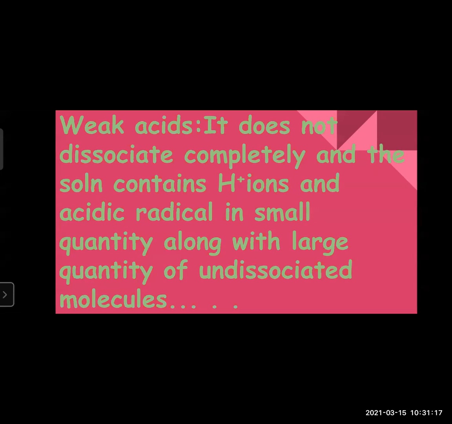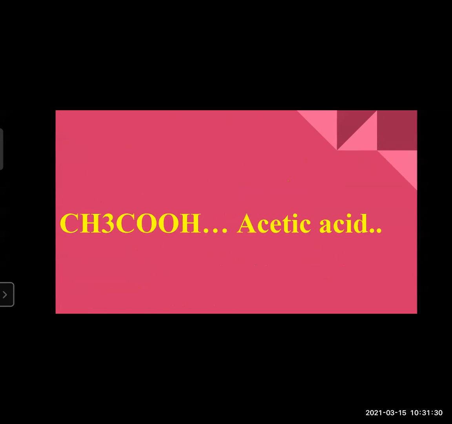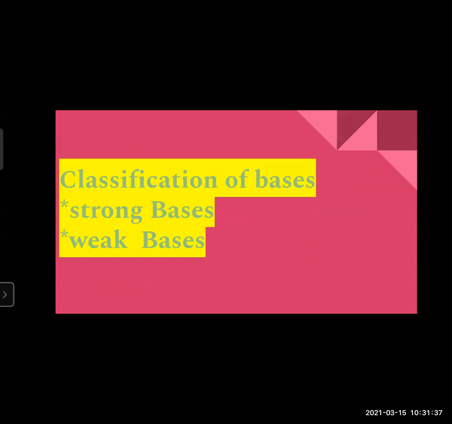Let us read one more time. A weak acid does not dissociate completely, and the solution contains H plus ions and acidic radical in small quantity along with a large quantity of undissociated molecules. The example here is acetic acid, CH3COOH.